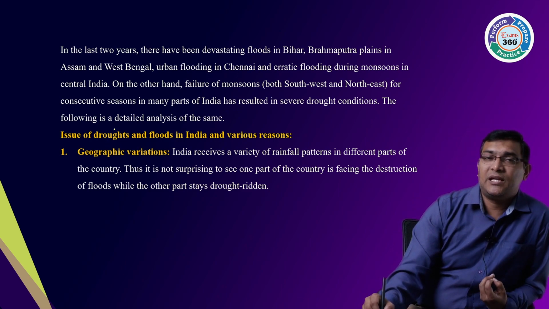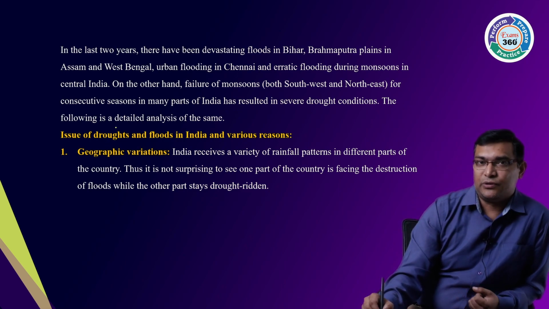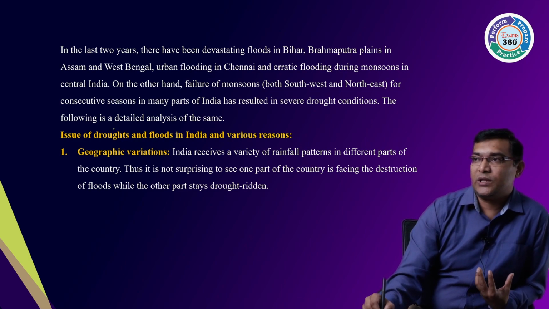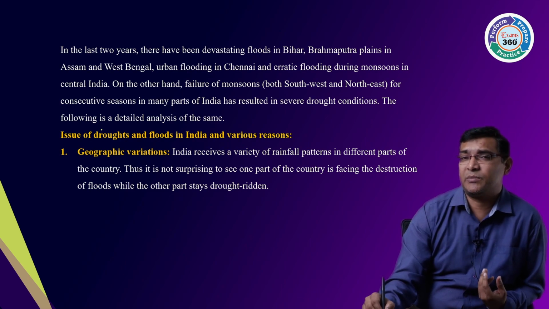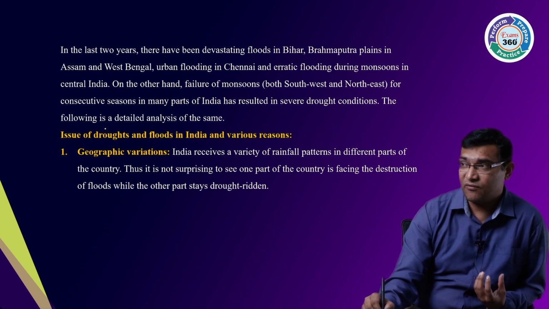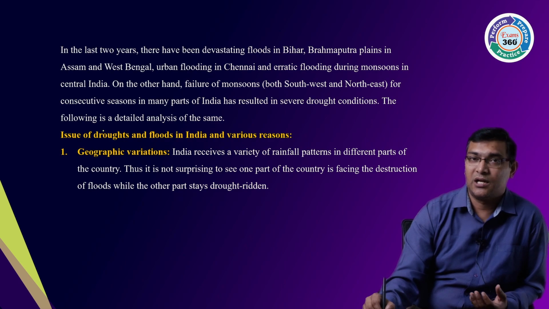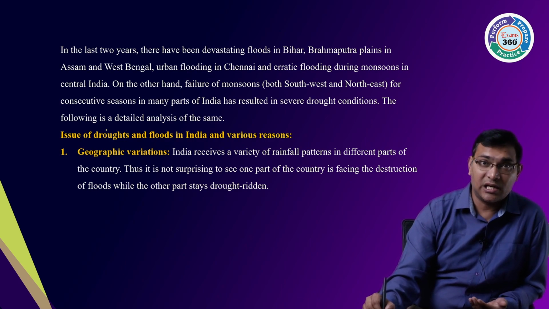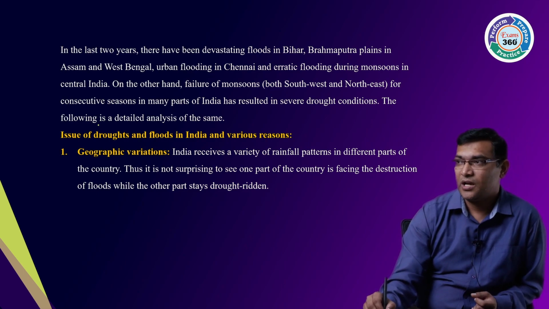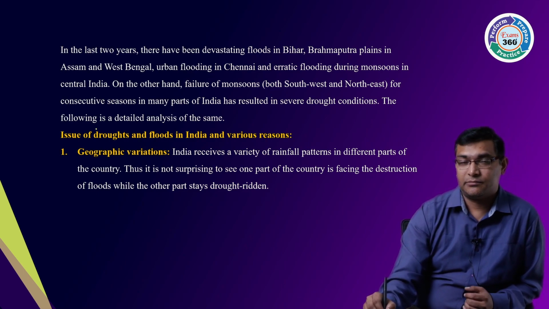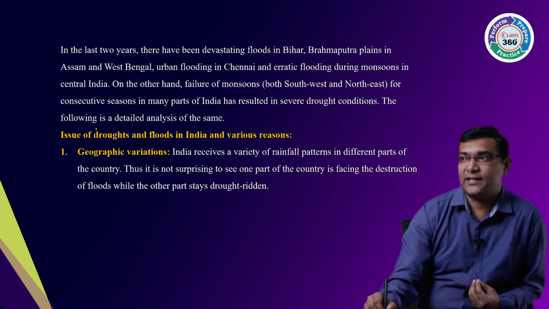First, from the statistical point of view, in the last 5 years, there have been devastating floods which occurred in Bihar, Assam, central India, even in the southern part of India and the western part of India, like southern India, Chennai, Bangalore, even Hyderabad.